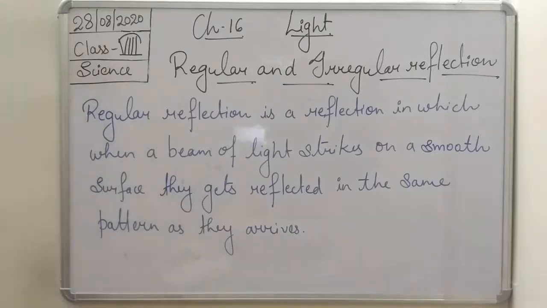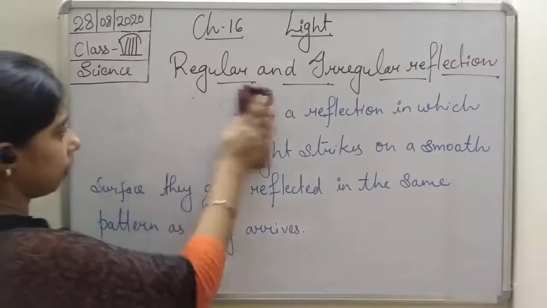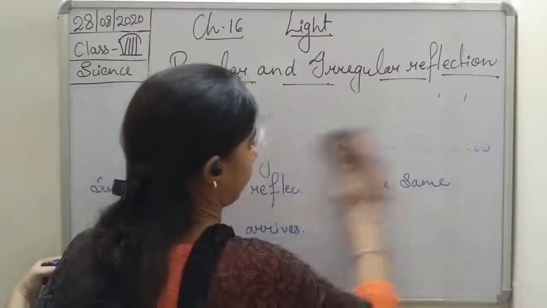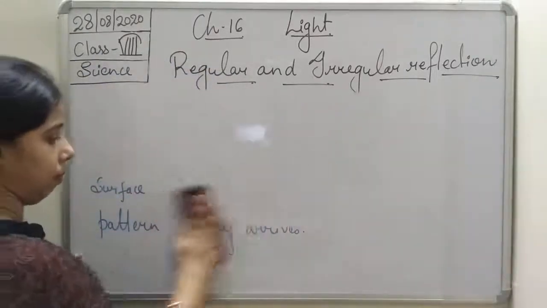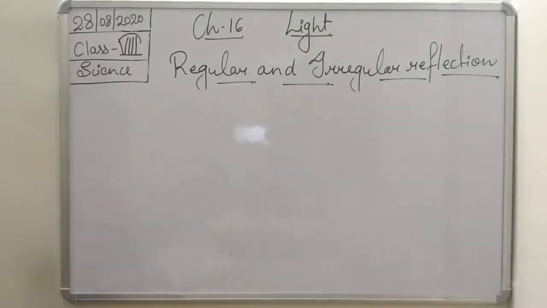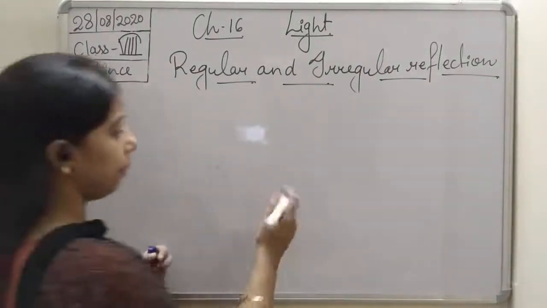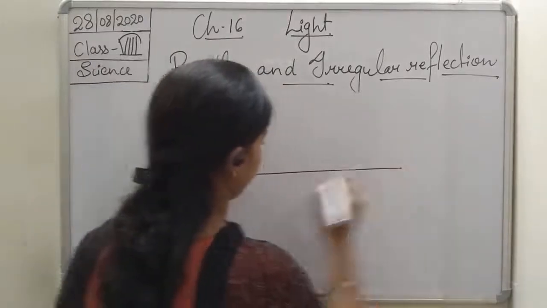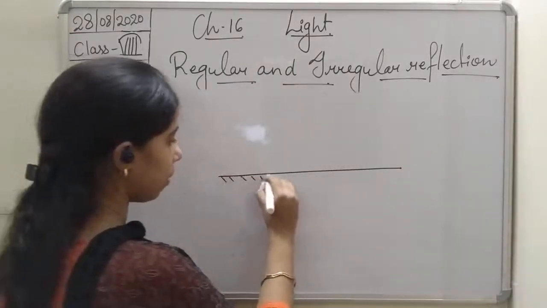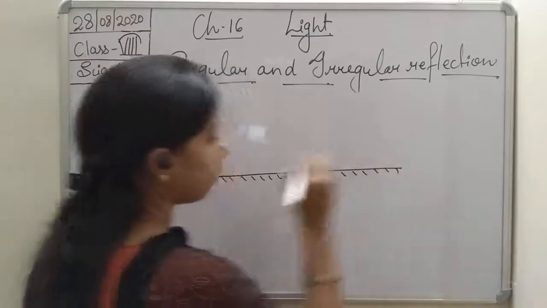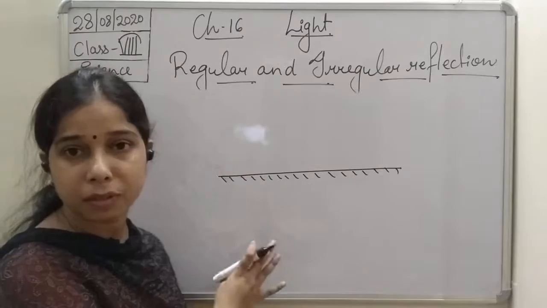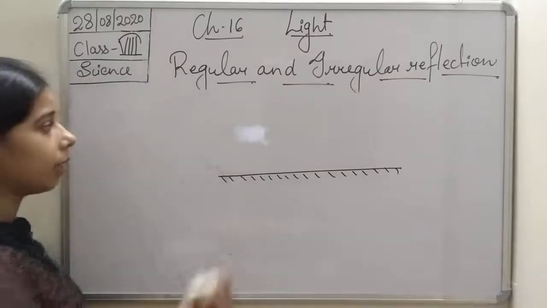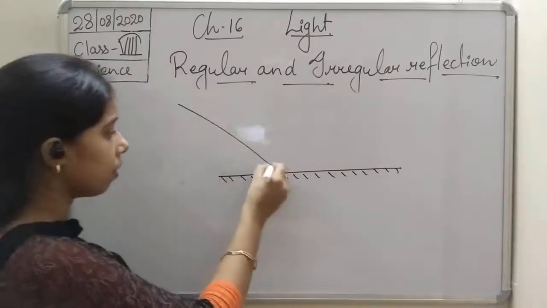We will understand with the help of a diagram, students. Suppose this is a plane surface. So this is a mirror. And you can see here, the surface is a smooth surface, it is a plane surface. So when a beam of light comes over it, students, you see here.